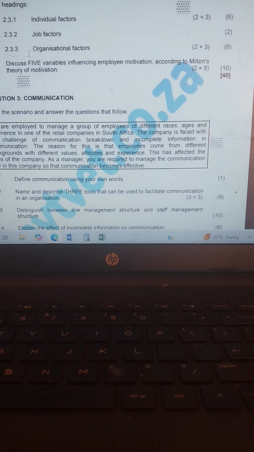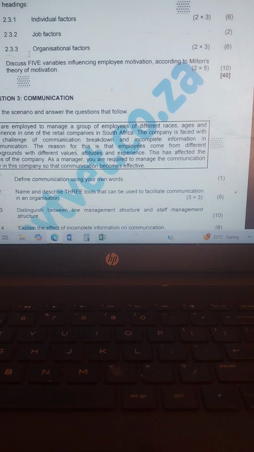Then we go to 2.3.3, organizational factors. There must be, number 1, management support for the process. Number 2, clear communication to everyone concerned about the changes. Number 3, structure in place to manage any resistance to change.